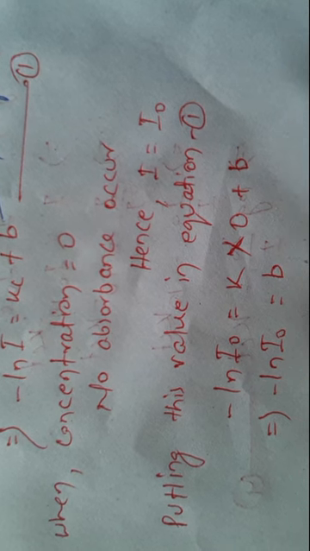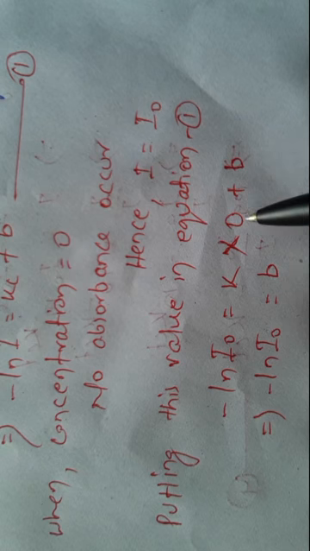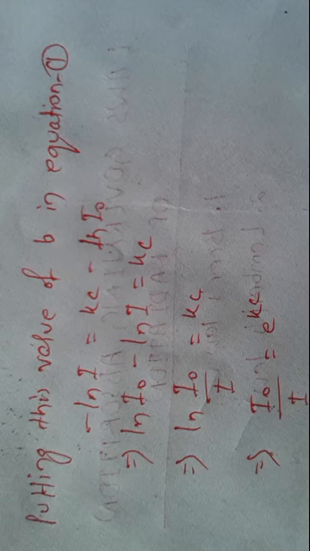Then the equation becomes minus ln I0 is equal to b, since k into 0 means 0, and 0 plus b is equal to b. Hence minus ln I0 is equal to b.